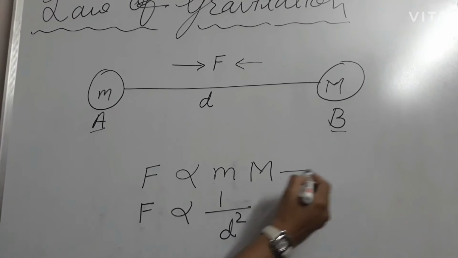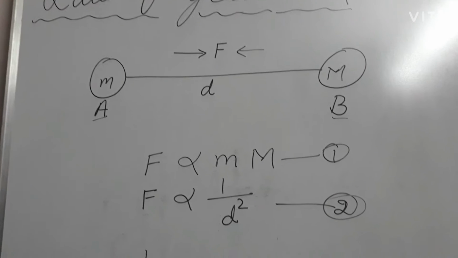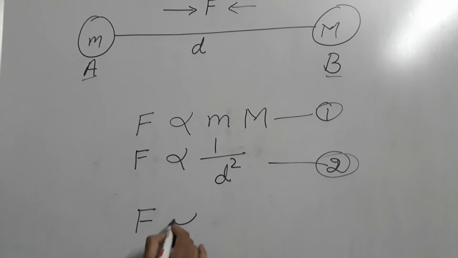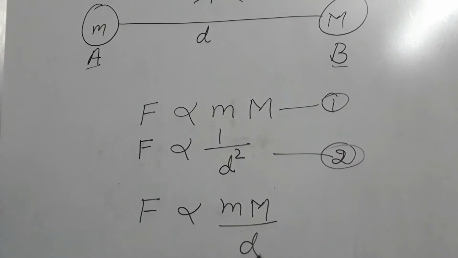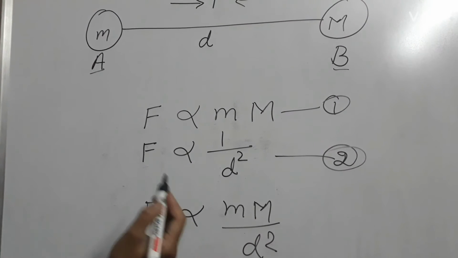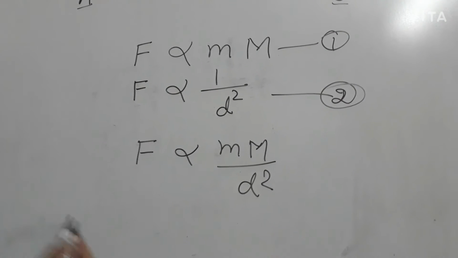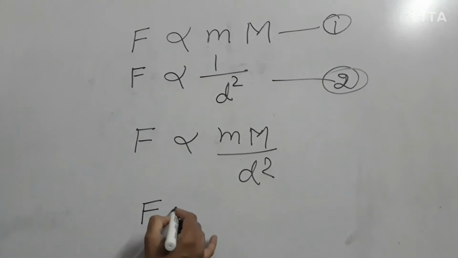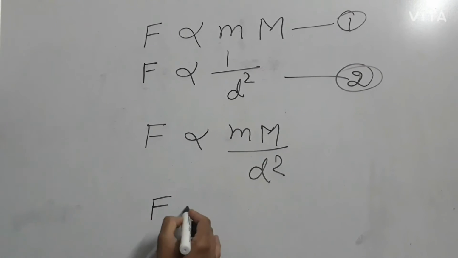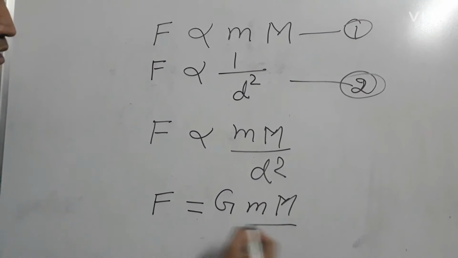Now you can write both the equations together and you get a new equation, that is F is proportional to m M upon d square. Now we have to remove this proportional sign, so we have to put in a constant, the gravitational constant, capital G. So F equals G m M upon d square.